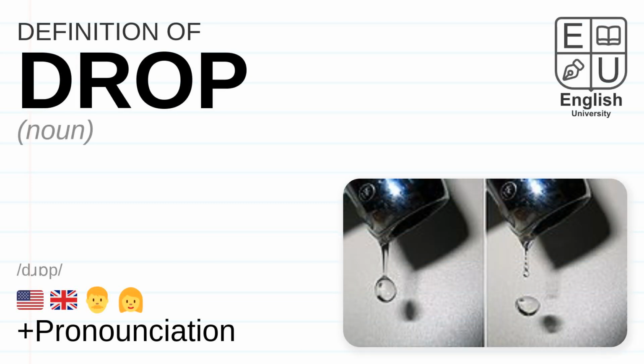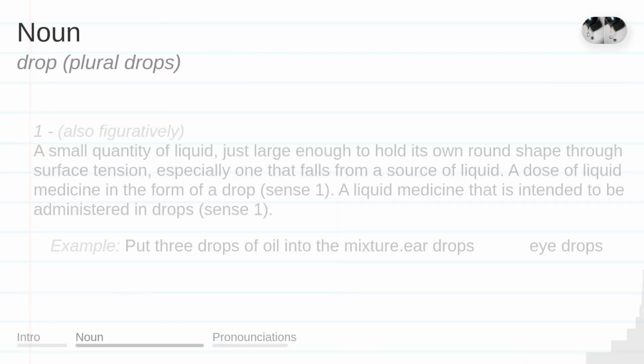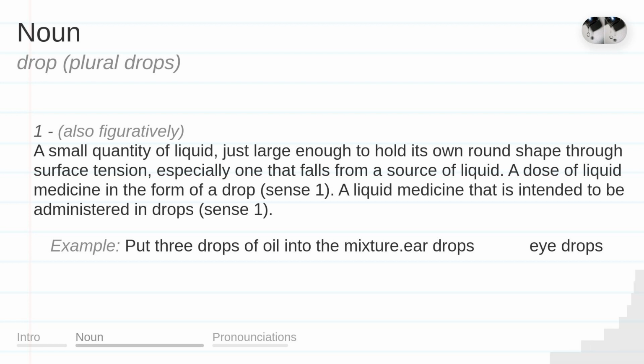Definition of the word drop. Noun. A small quantity of liquid, just large enough to hold its own round shape through surface tension, especially one that falls from a source of liquid. A dose of liquid medicine in the form of a drop, sense 1. A liquid medicine that is intended to be administered in drops, sense 1.